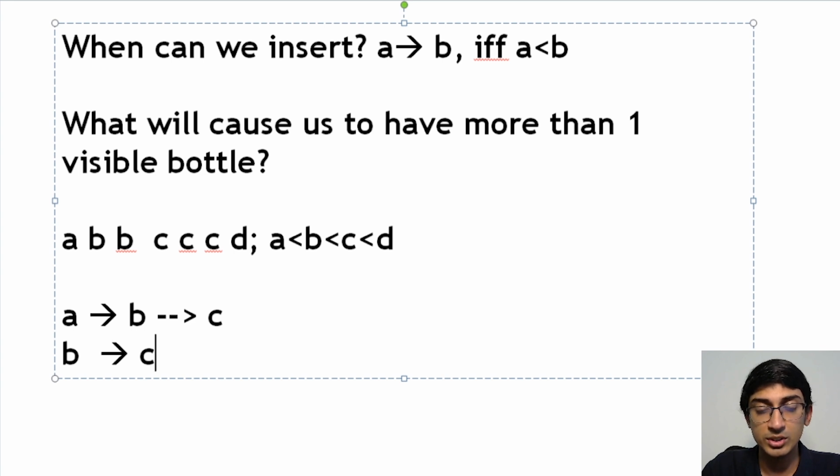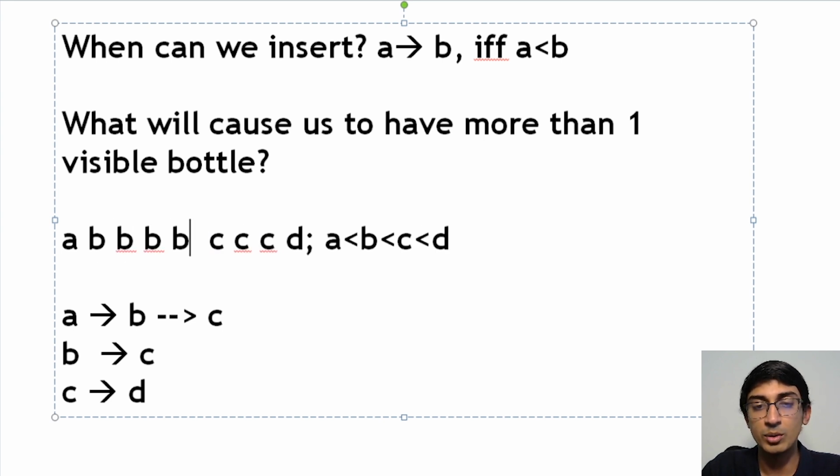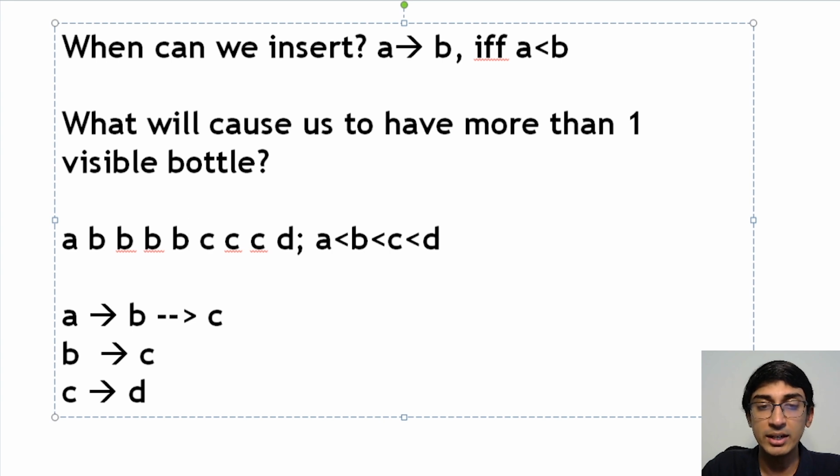But if B goes into this C, we are still left with one more C, and that probably can go inside a D, right? Now in all of this I'm left with 3 visible bottles, right? And why 3? Because I had 3 C's over here. Had I had 4 B's, let's say I take 2 more B's, I would actually end up with 4 bottles.